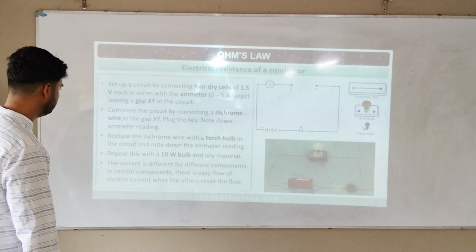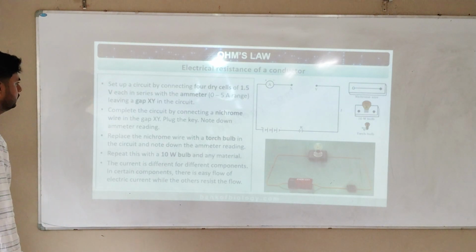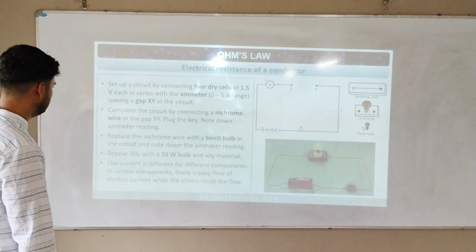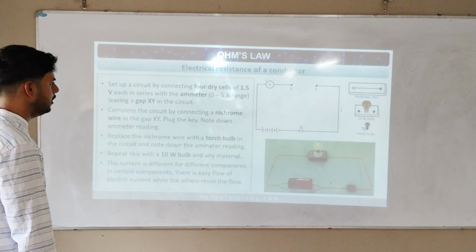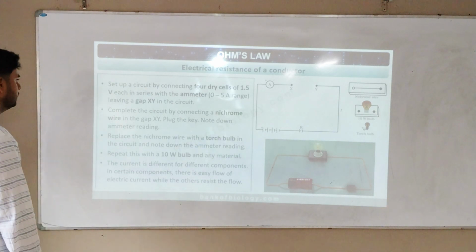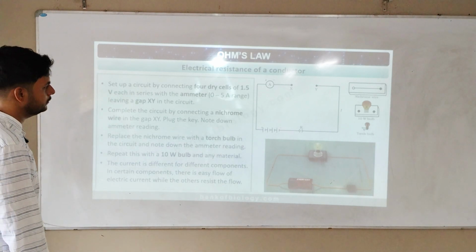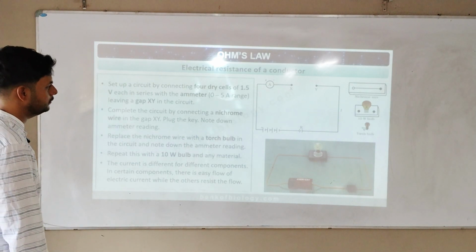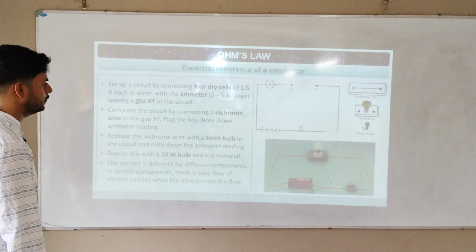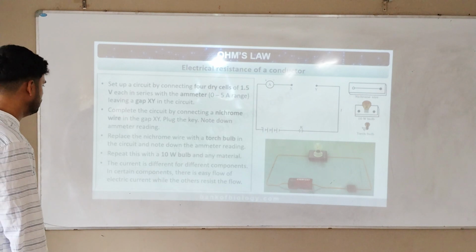Set up a certain circuit by connecting 4 dry cells of 1.5 volt each in series with the ammeter of 0 to 5 range, leaving a gap X and Y in the circuit. Complete the circuit by connecting a nichrome wire in the gap X, Y. Plug the key, note down the ammeter reading. Replace the nichrome wire with a torch bulb in the circuit and note down the ammeter reading. Repeat this with a 10-watt bulb and other materials.